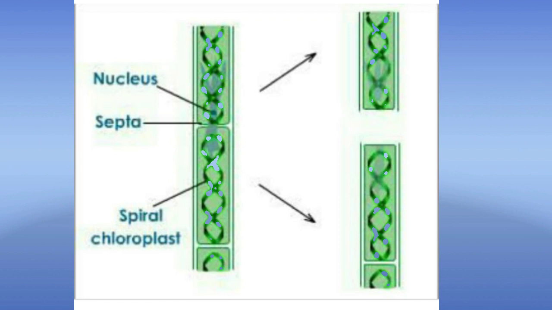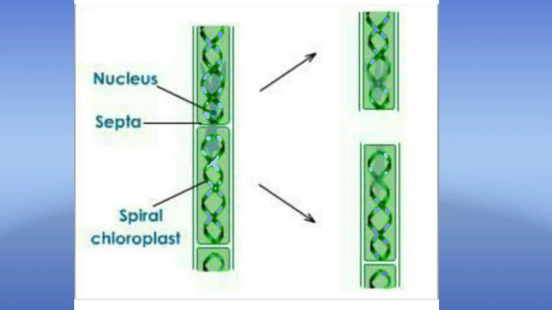Then that thread-like structure of Spirogyra will cut down, or it is fragmented into small fragments, and that fragment will grow as a new Spirogyra. That's why it is called fragmentation. Means fragmentation of a parent body is taking place, and here also a single parent is involved in the reproduction. That's why it is a type of asexual reproduction.